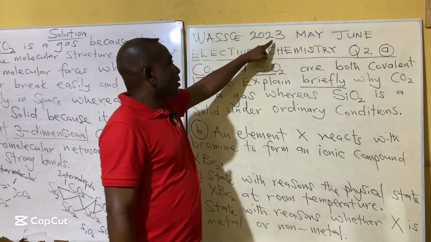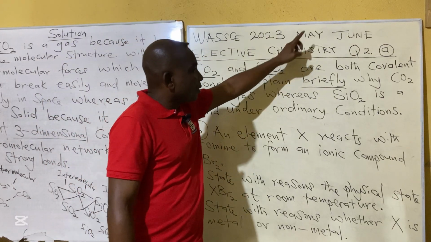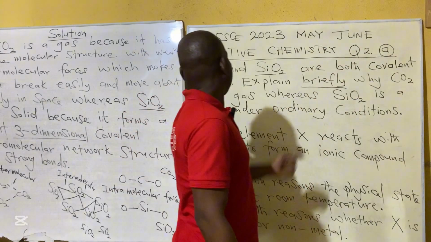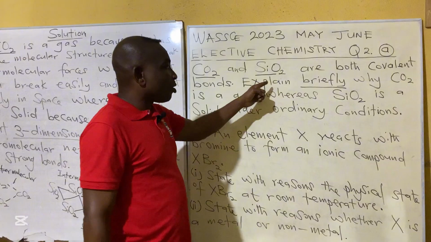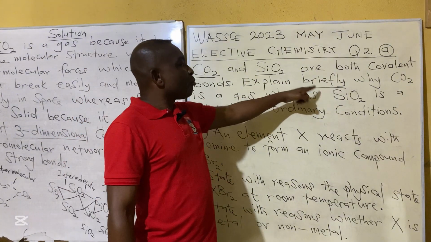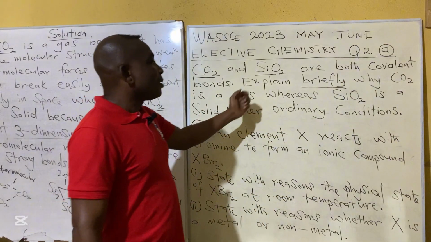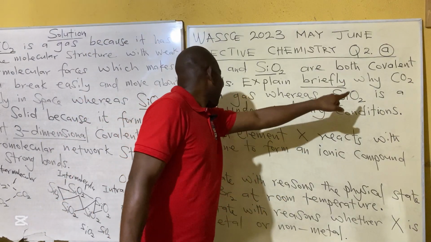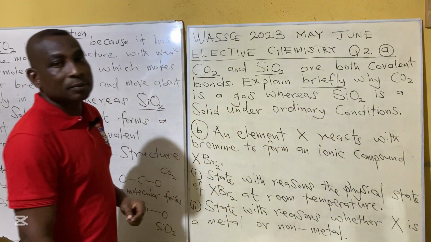WASSCE 2023, May-June, Elective Chemistry, question number 2A. Carbon dioxide and silicon dioxide are both covalent bonds. Explain briefly why carbon dioxide is a gas, whereas silicon dioxide is a solid under ordinary conditions.